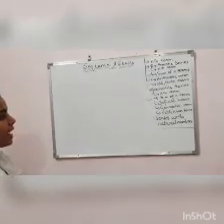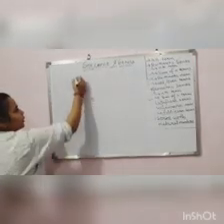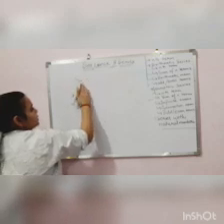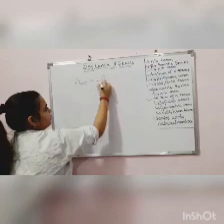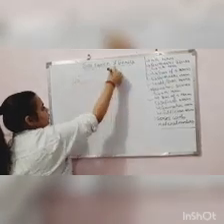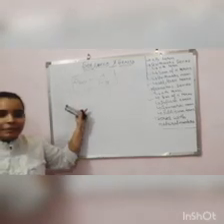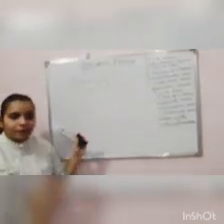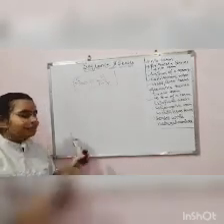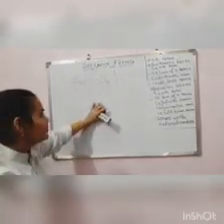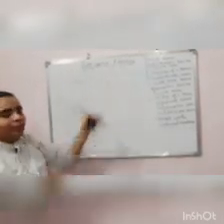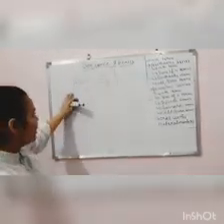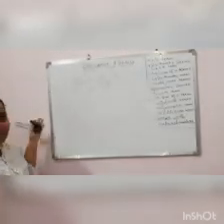So after this we have the infinite series. A formula is there for the infinite series, and this is how I represent it. The sum is basically equal to a upon 1 minus r. This is the simplest formula that you have. Since it is an infinite series, we do not have an nth term. We do not need to find the nth term, because the series is infinite, it is not ending, so there is no nth term. So what we do is simply a upon 1 minus r. Simple, as it is.